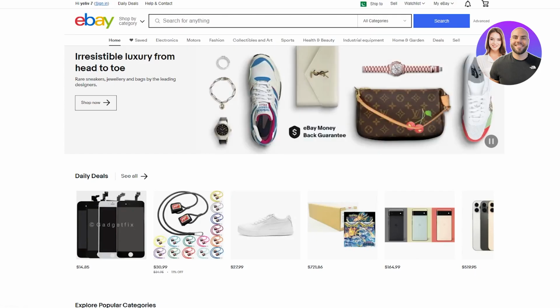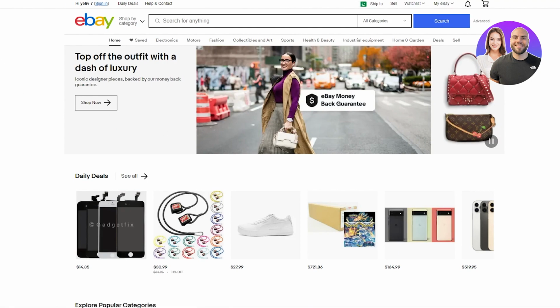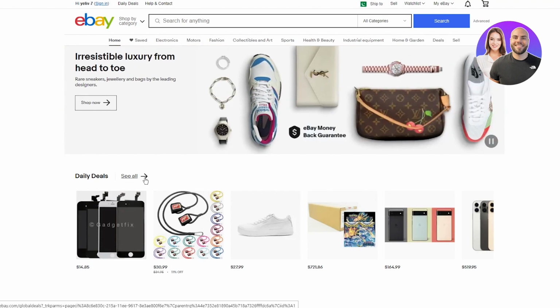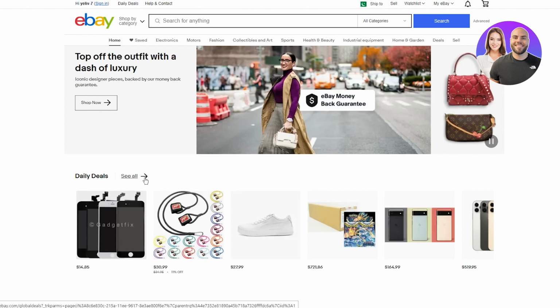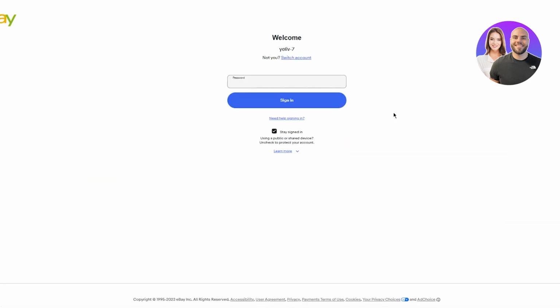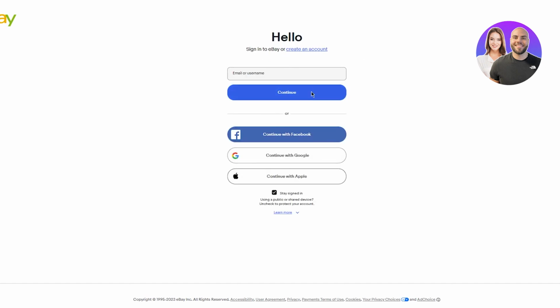So now once we're in, we find obviously our country's eBay. Now obviously I'm on ebay.com.pk, and because it depends on your location, you're going to see your location in the top left. But yeah, now we're going to go ahead and sign in with our account. So first of all, once you go to create an account, it's going to ask you two things: if you want to create a personal account or a business account. Okay, so let's say I'm going to go here, create an account.